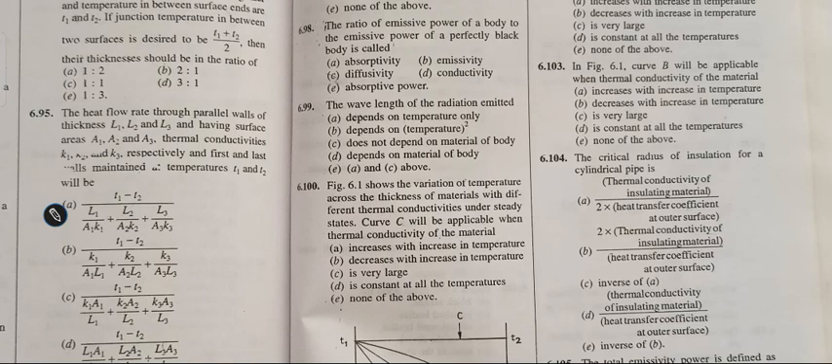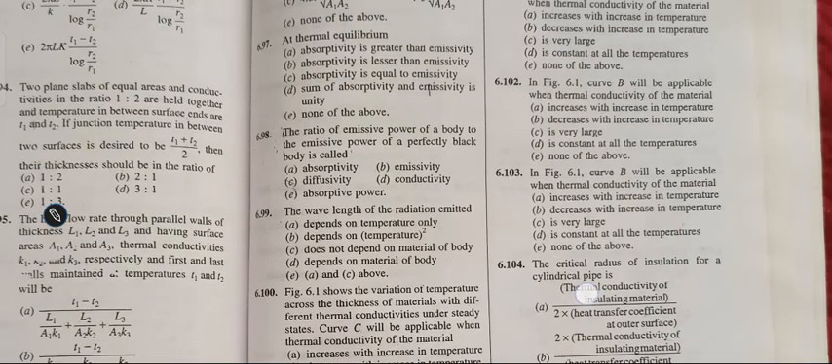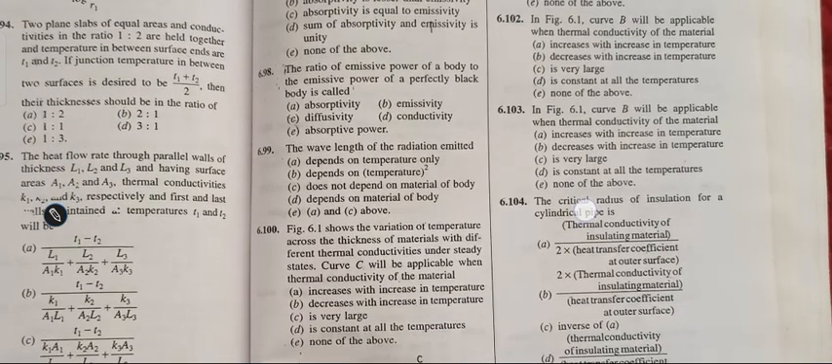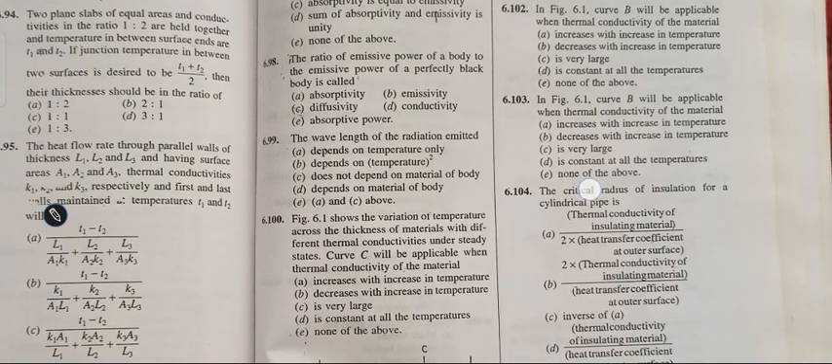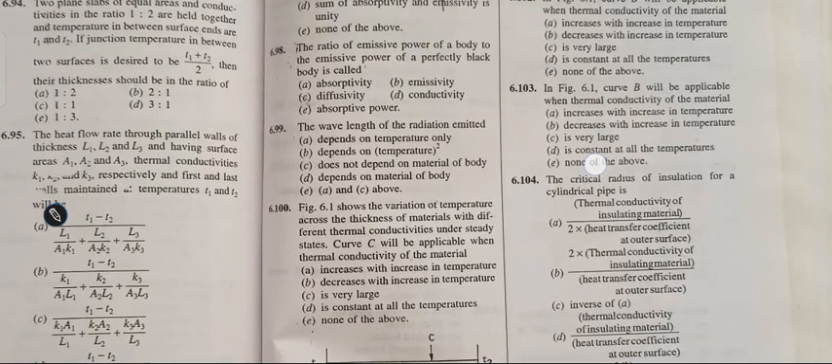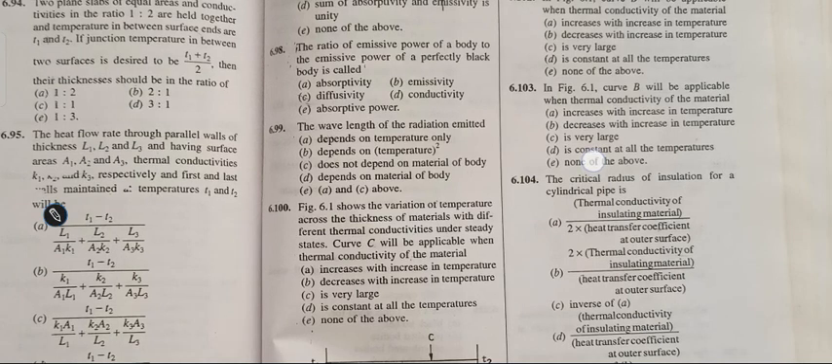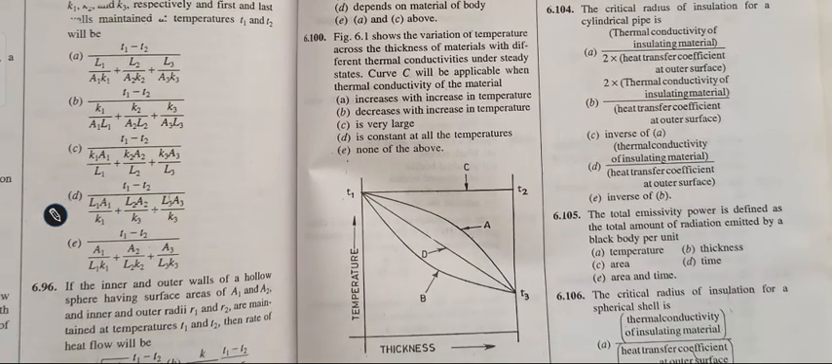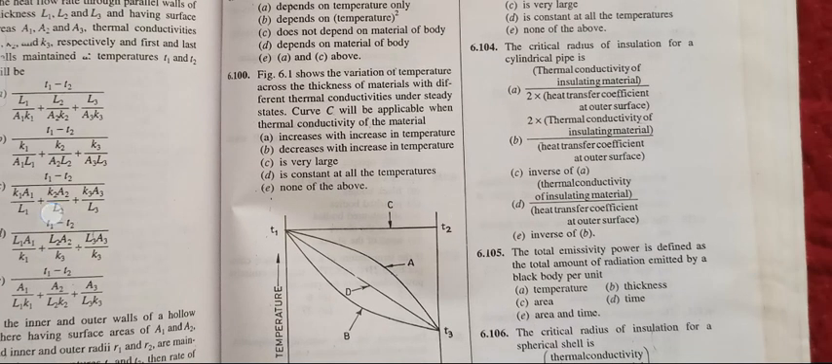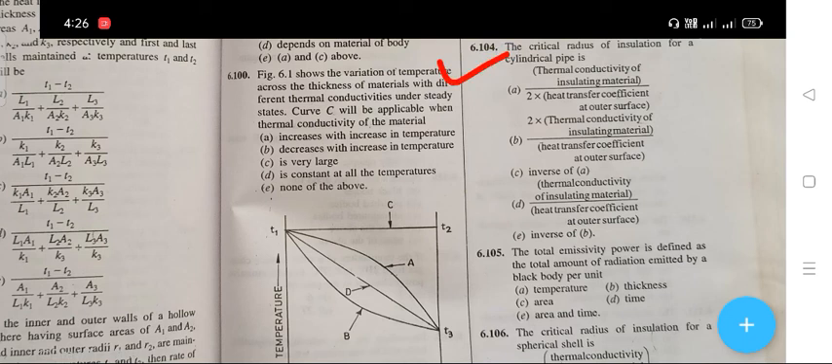The next question is, the curve B will be applicable when the thermal conductivity of the material is. The right answer is C, that is very large. The next question is, the critical radius of insulation for a cylindrical pipe is. The right answer is D, that is your thermal conductivity of insulating material upon heat transfer coefficient at outer surface.